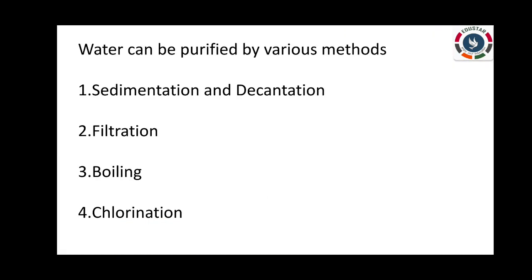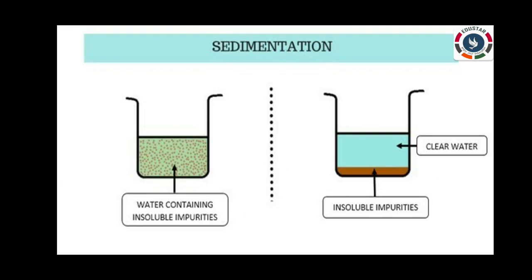Water can be purified by various methods. Some of them are: sedimentation and decantation, filtration, boiling, and chlorination. Let us learn one by one. The first process is sedimentation. In this process, water is allowed to stand for some time in a container. All the mud and insoluble impurities settle down at the bottom of the container. The process in which insoluble impurities settle down is called sedimentation.